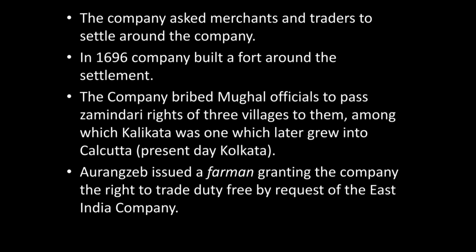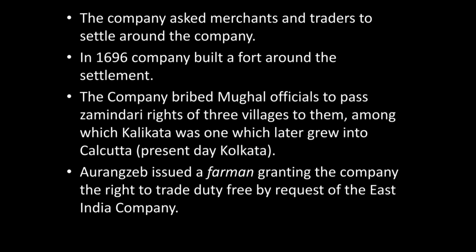The zamindars collect revenue from the area that is under their control. So the East India Company bribed Mughal officials to pass the zamindari rights of 3 important villages to them, and in that way they planned to collect revenue and use that revenue for their profit.